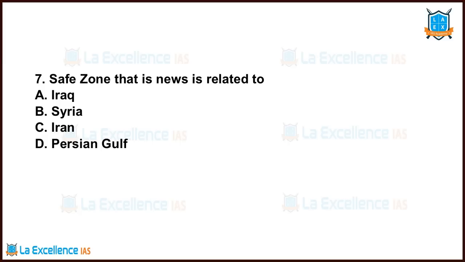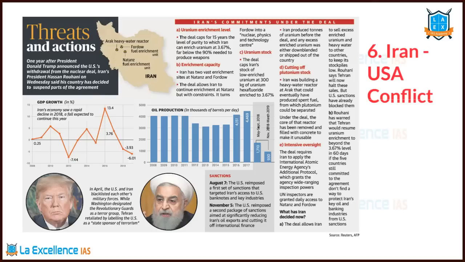Next, safe zone that is in news is related to Syria. The next important issue is Iran and USA conflict. With regard to this conflict, the entire Persian Gulf region is in news. So let us understand what is that. What happened between Iran and USA recently? Earlier in 1970s, there were many conflicts. That's not our concern. Now, what happened recently?